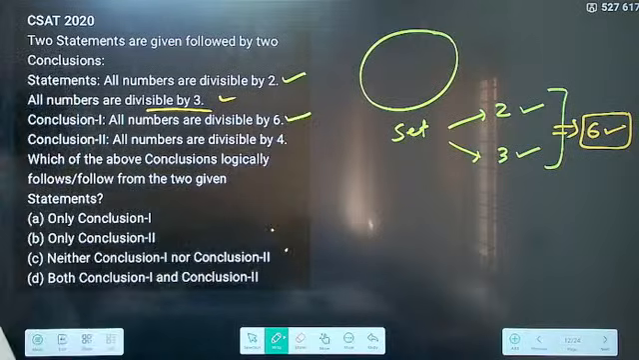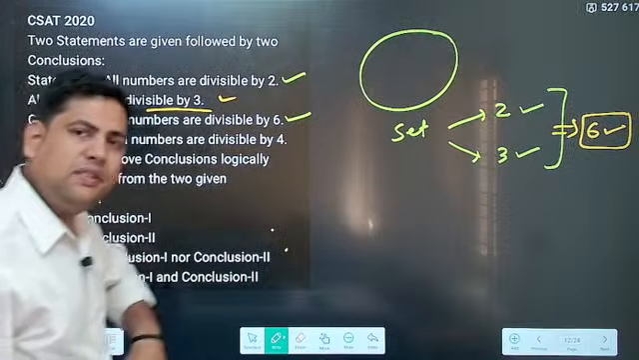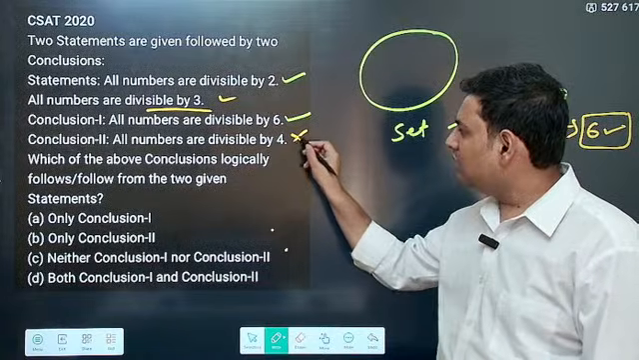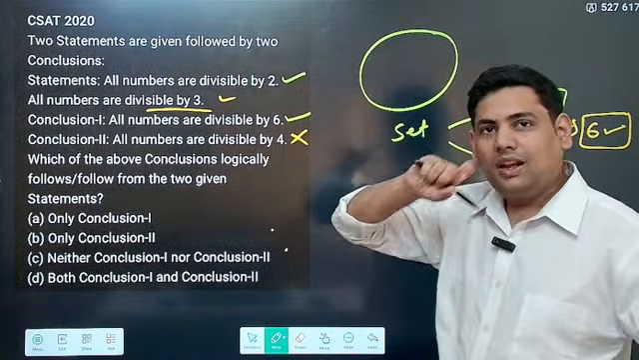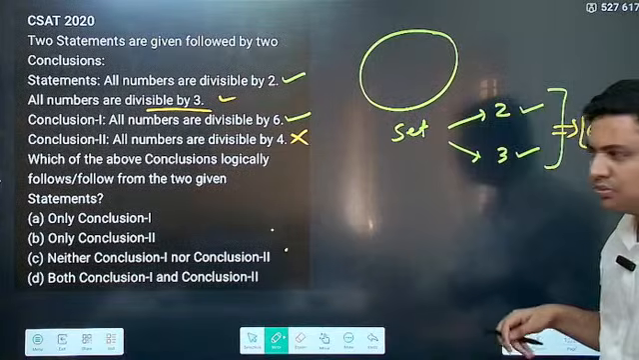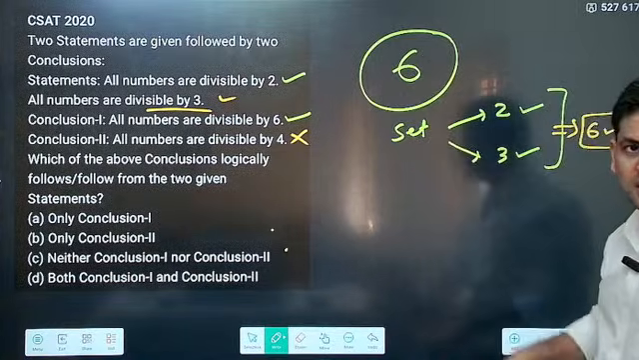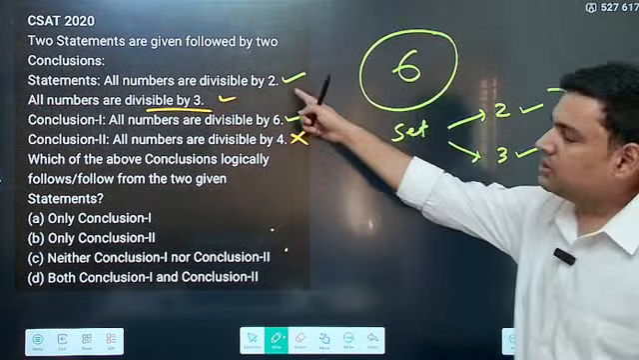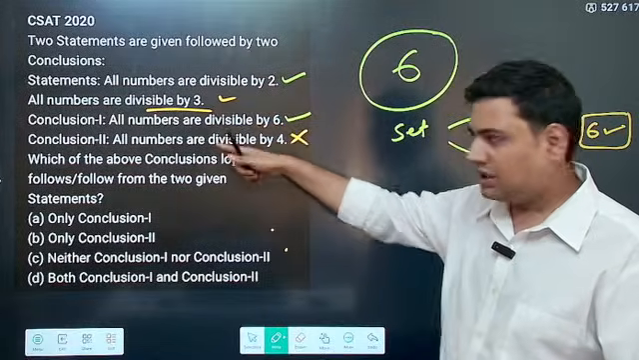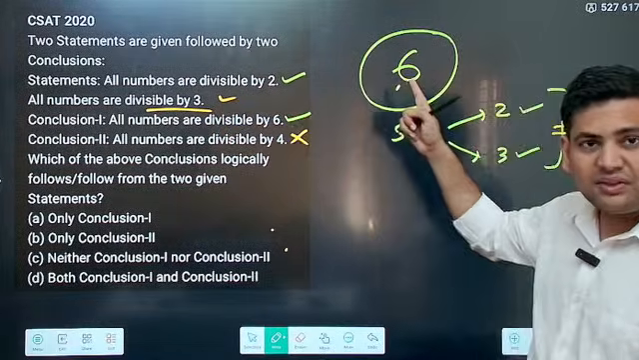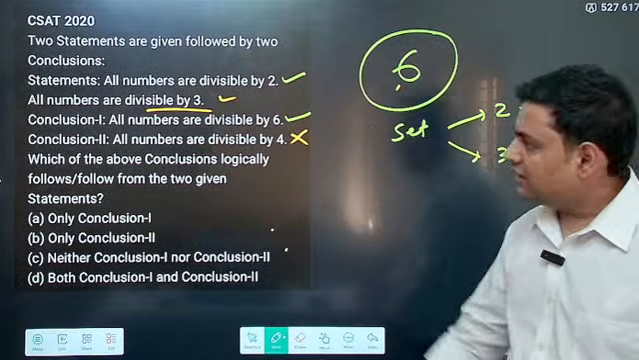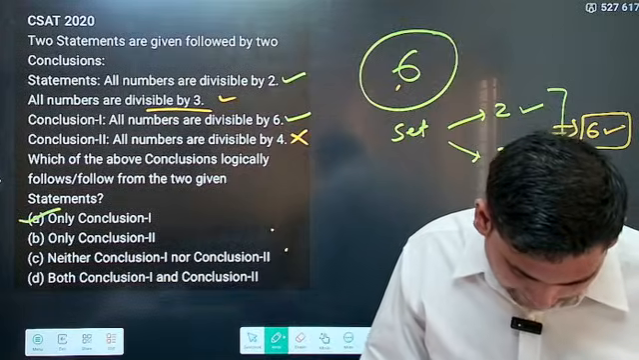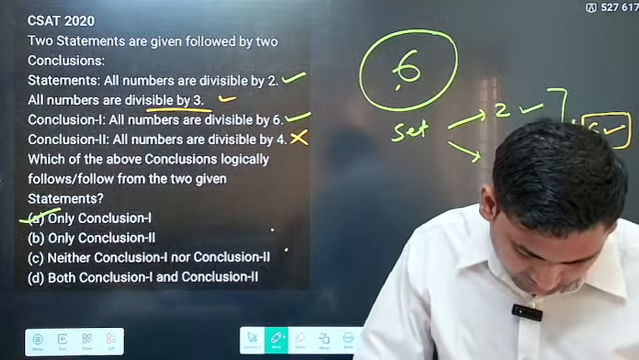Yes, perfect. Then all numbers are divisible by 4. Is this correct? No, you cannot say this. The divisibility rule of 4 was completely different, last 2 digits. Can you tell me any number that is following this property? 6 itself, you will have 6 here. Now 6 is divisible by 2. Yes. 6 is divisible by 3. Yes. Is it divisible by 6? Yes. But is it divisible by 4? No. That is why conclusion 2 becomes wrong. The answer becomes only conclusion 1 follows. Yes, Anurag. Yes, Neelam. Yes, Shweta.